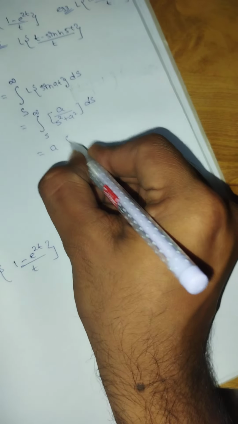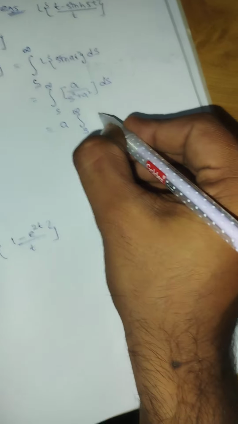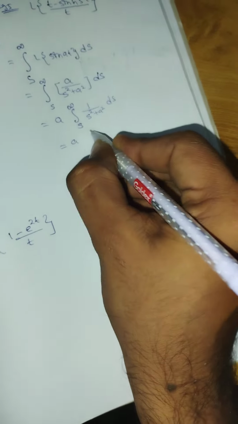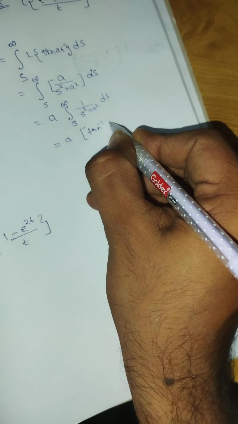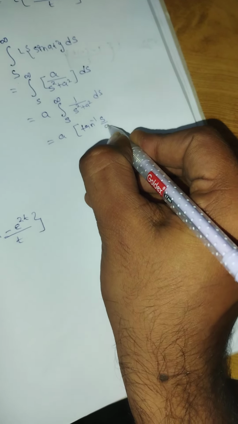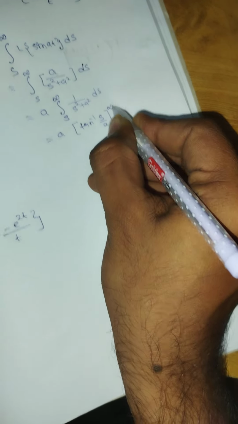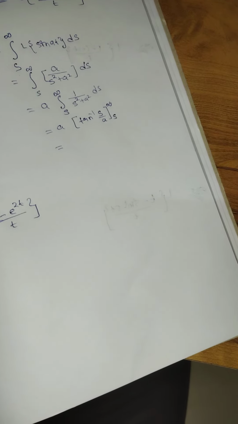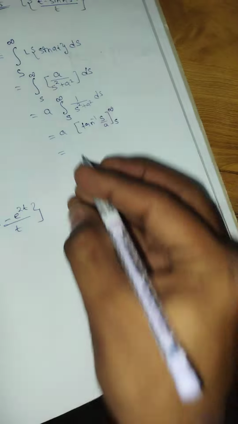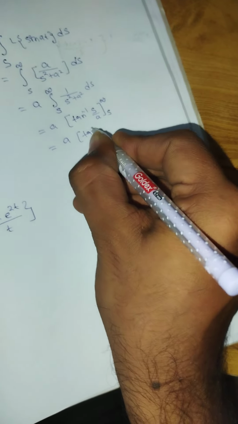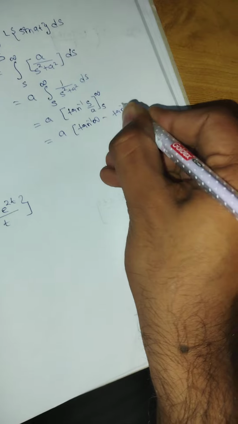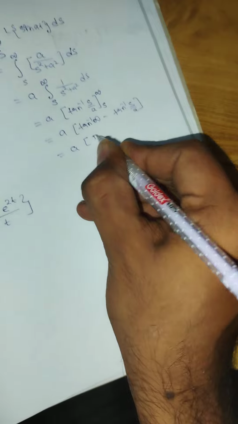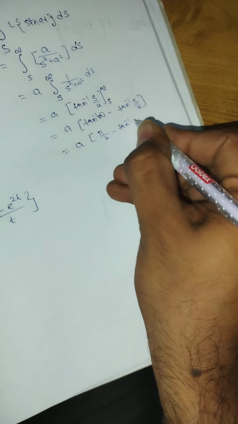Now a is constant, so it is a times the integral from s to infinity of 1 upon s square plus a square ds. We know the integration of 1 upon s square plus a square is 1 by a tan inverse s by a, from s to infinity. So the a is the same, so it will be tan inverse infinity minus tan inverse s by a. Tan inverse infinity we know it is pi by 2, minus tan inverse s by a.